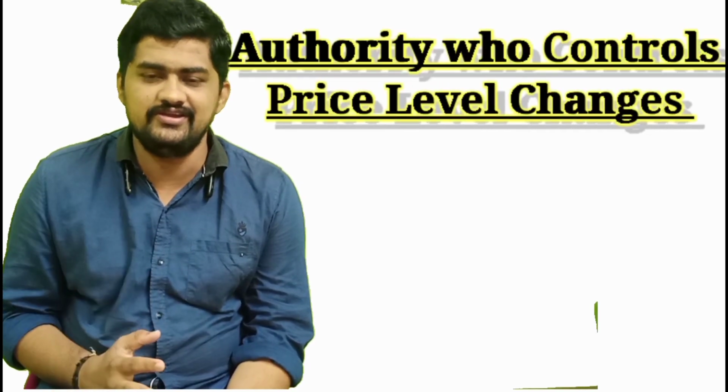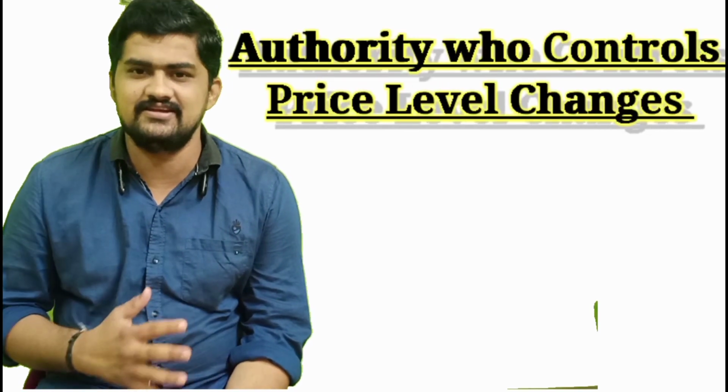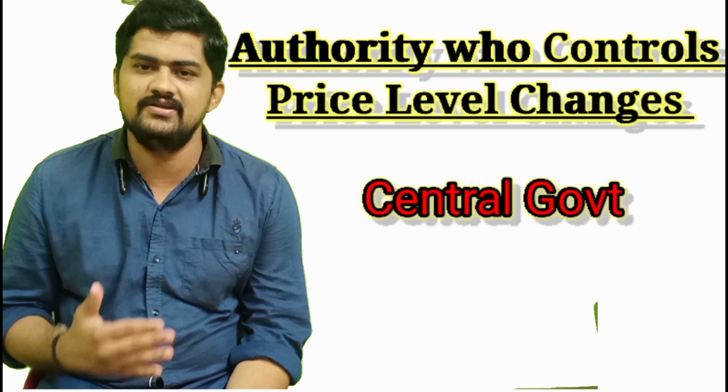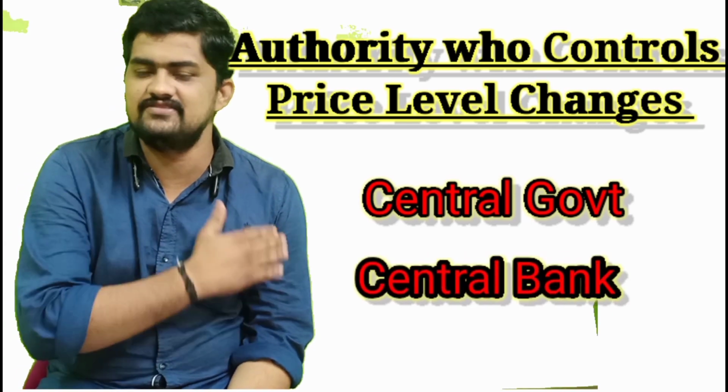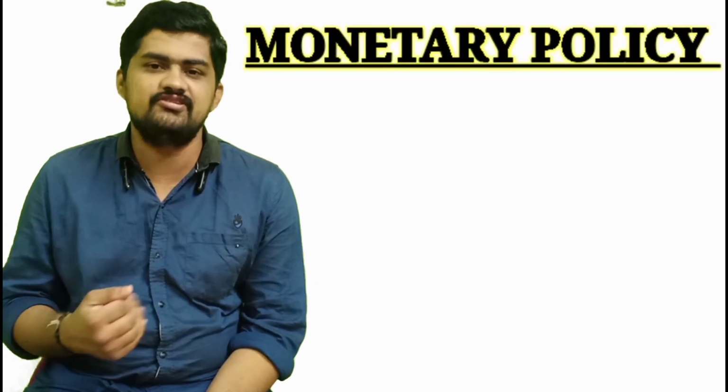We know that in India only two agencies have the power or authority to control these price level changes: the Government of India, that is the central government, and the central bank of the country, that is RBI. The measures taken by RBI to control these price level changes are popularly known as monetary policy.